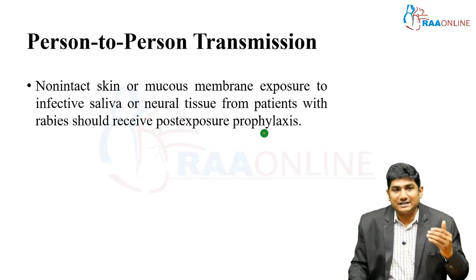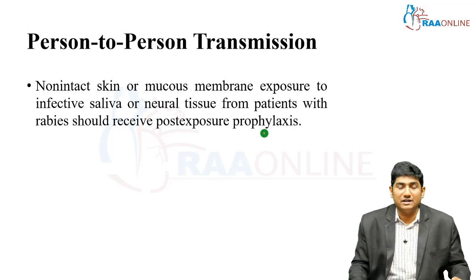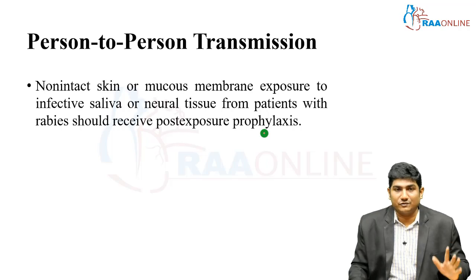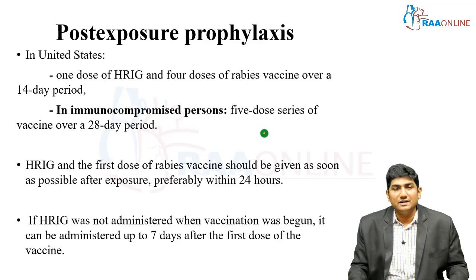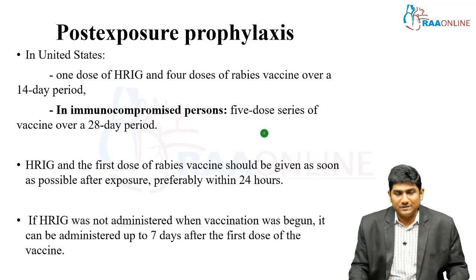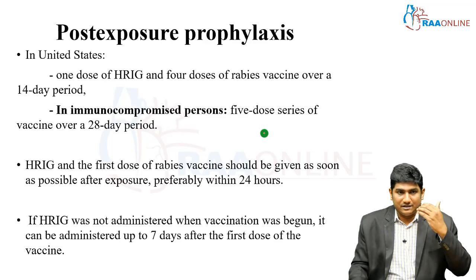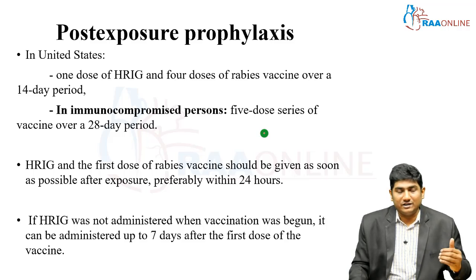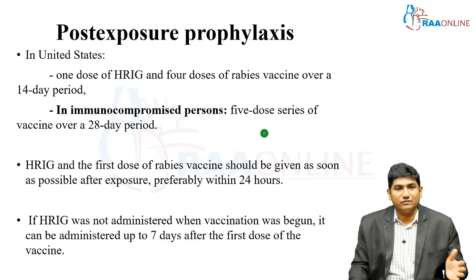Your non-intact skin or mucous membrane has been exposed to the patient's infective saliva or neural tissue, then you need to undergo post-exposure prophylaxis. Okay, I'm speaking about person to person transmission. So again, in the US to be specific, once they see the patient, on day 1 of exposure itself, they give HRIG and 4 doses of rabies vaccine over a period of 14 days.